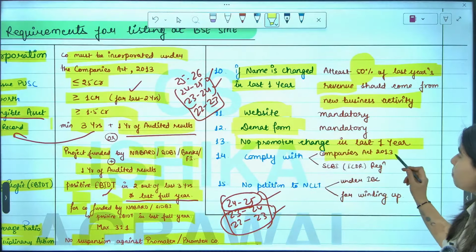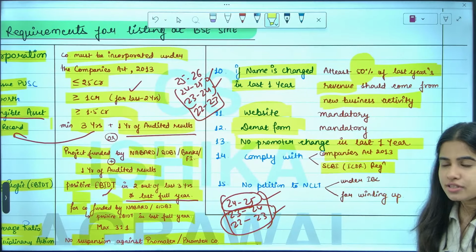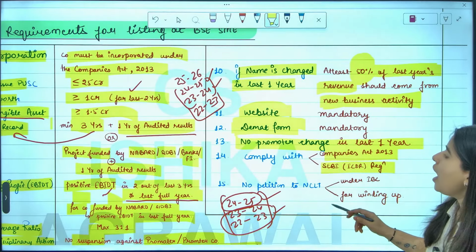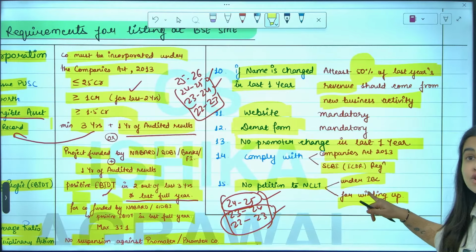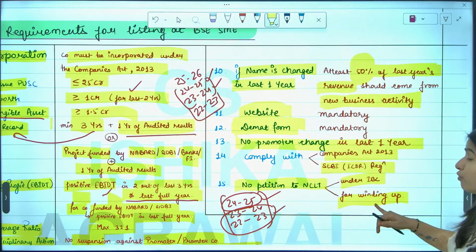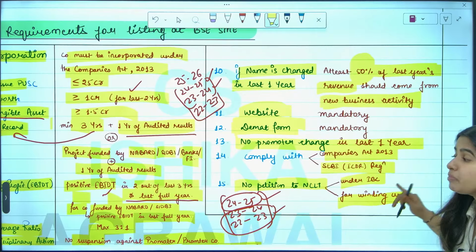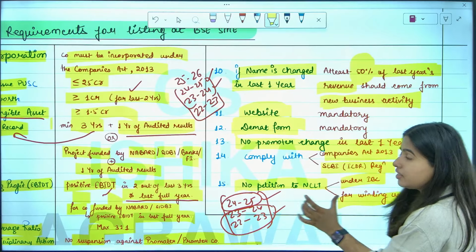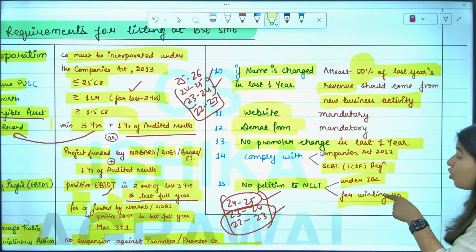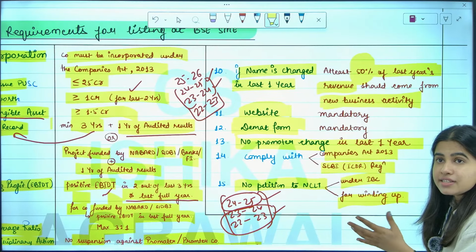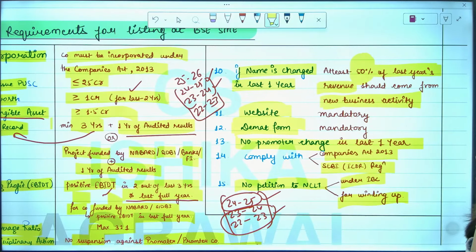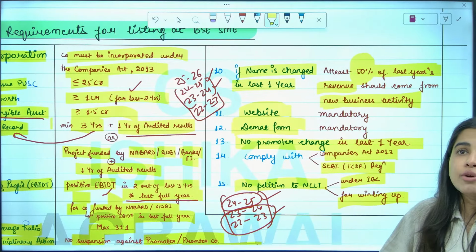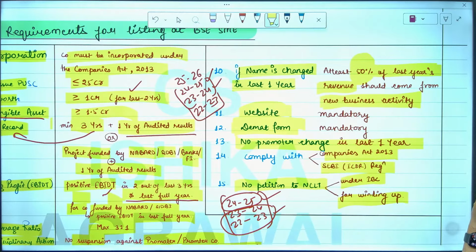You have to comply with the Companies Act and SEBI ICDR regulations because you are getting listed, and there should be no petition filed with NCLT under IBC or for winding up. Guys, IBC means your company is going into insolvency. Winding up means you want to close the company. If any petition is filed with NCLT under insolvency or for winding up, we will not get it listed because your company is closing, bro. And these are the eligibility requirements for getting listed on BSE SME.